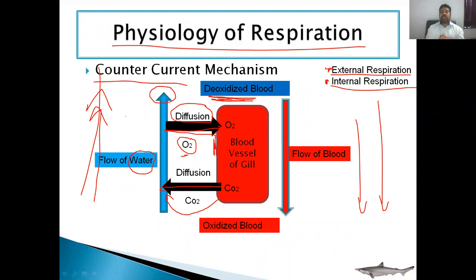So this is the physiology of respiration which explains that the movement of oxygen takes place from water to the blood. Now, as diffusion occurs, the blood becomes oxygenated, and this oxygenated blood is supplied to the cells, and the cells take oxygen inside, because that oxygen is utilized to oxidize the glucose for the release of energy. That's why cells take oxygen and give carbon dioxide. That is the internal respiration which occurs inside the cell. So I think this is all about the respiratory system in the case of Scoliodon.